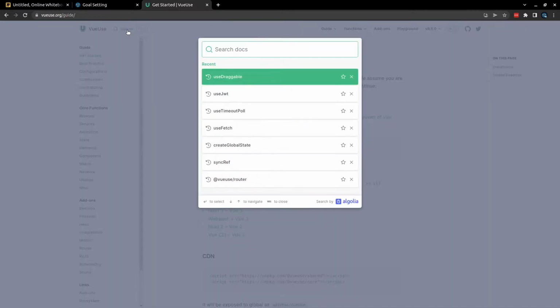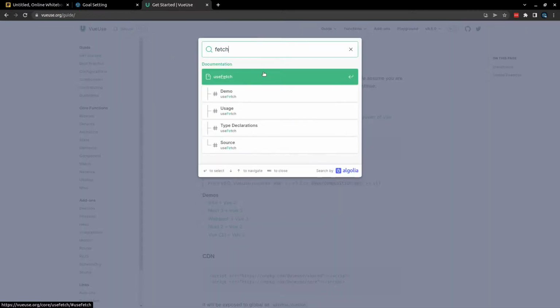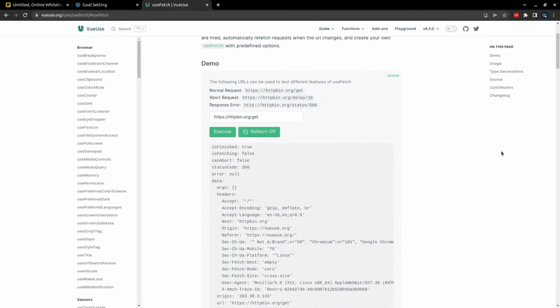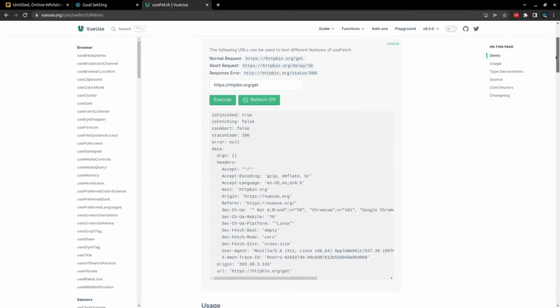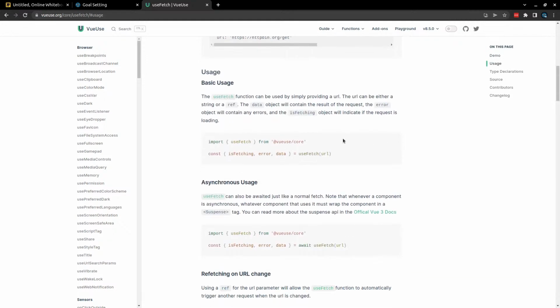All right, so specifically I'm looking for fetch. They've got a really, really cool composable for working with fetch. I just need to remember how to use it. Sometimes it's a bit hard to remember how to use it because it's built in a way where it's really beautifully flexible.